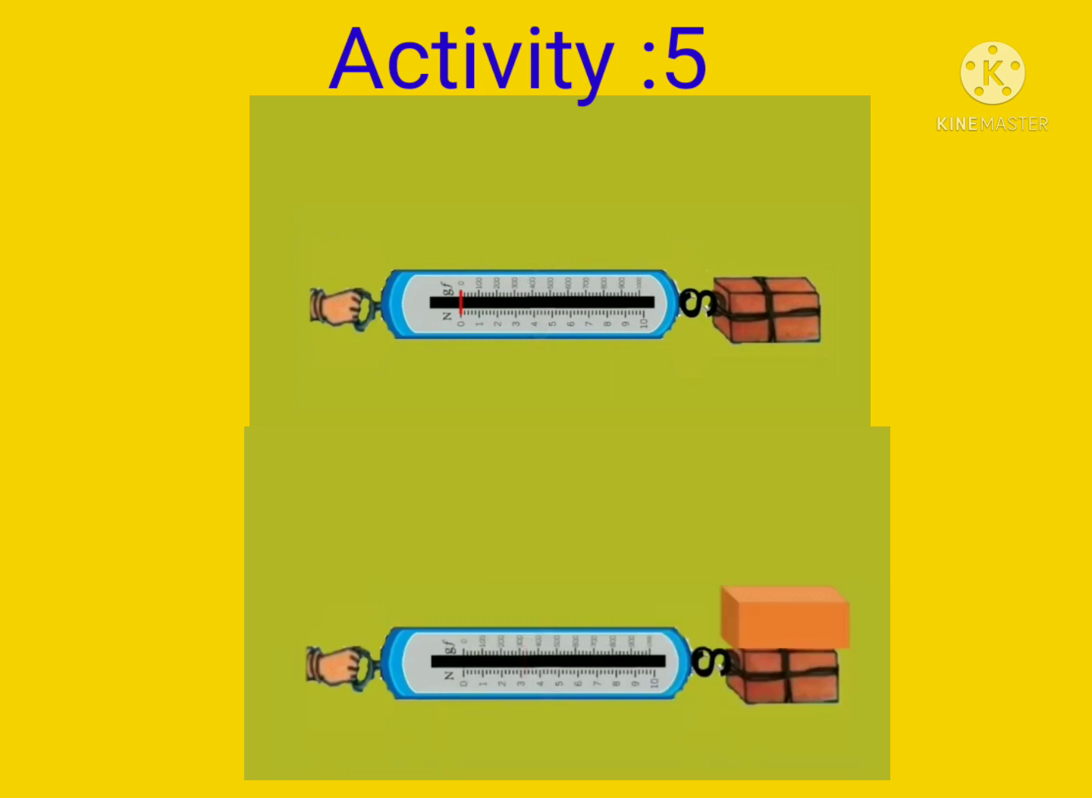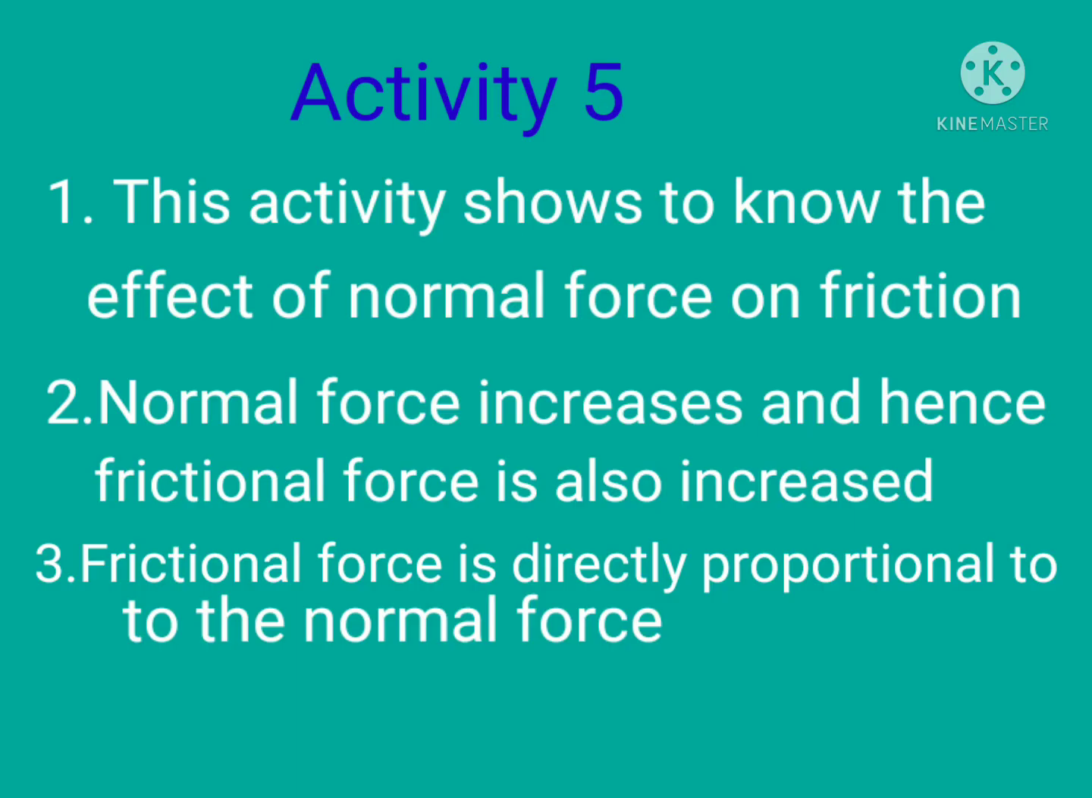Now put another brick over the first brick tied to the spring balance. Measure the force of friction by the method described above. From this activity, we can understand that when we added a brick to the existing brick, its normal force increases and hence frictional force is also increased. So, we can conclude that frictional force is directly proportional to the normal force.